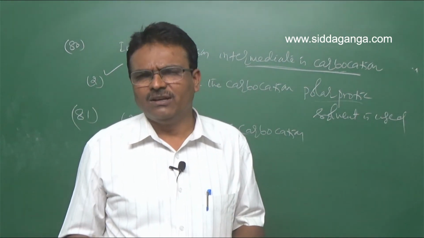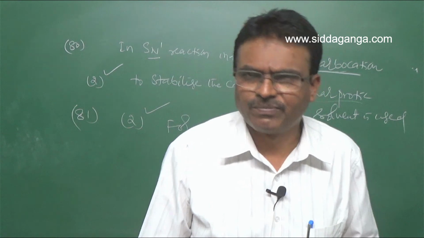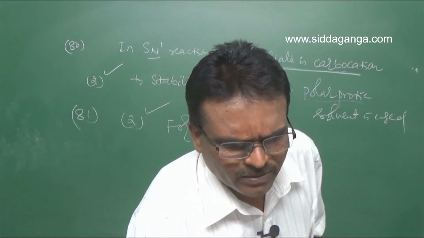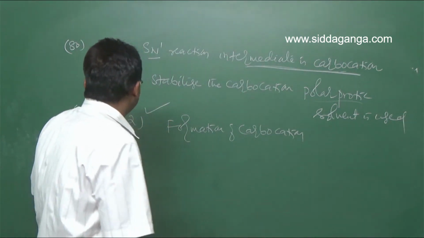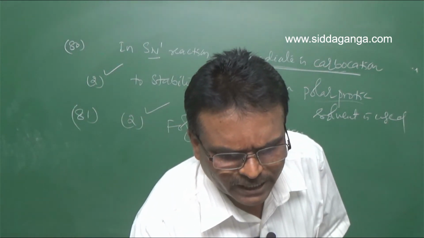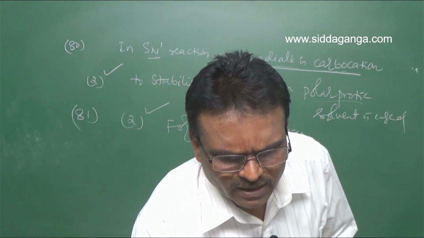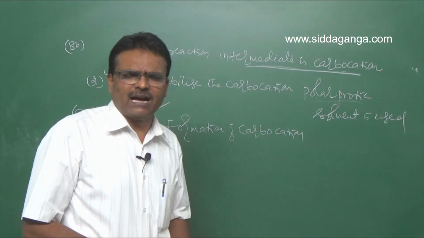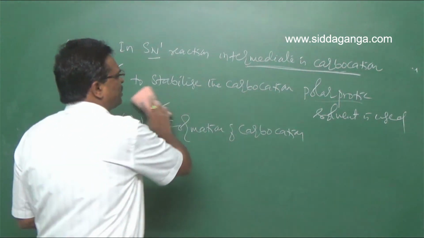Not elimination, nucleophilic substitution. Clear? So for the question number 81, the second option is correct. Next, let us move on to the question number 82. An SN2 reaction at an asymmetric carbon atom of a compound always gives.